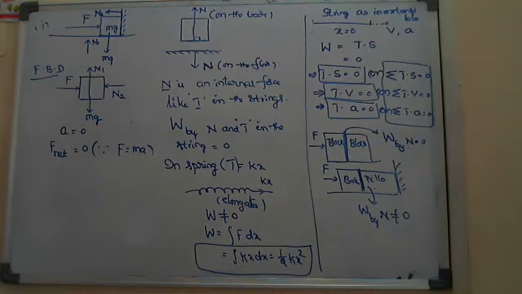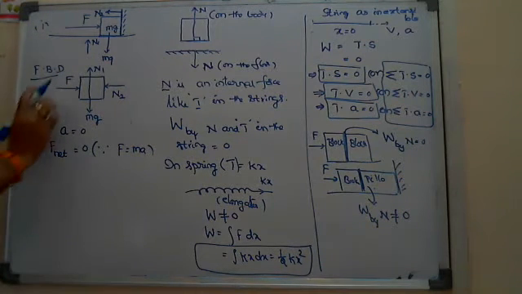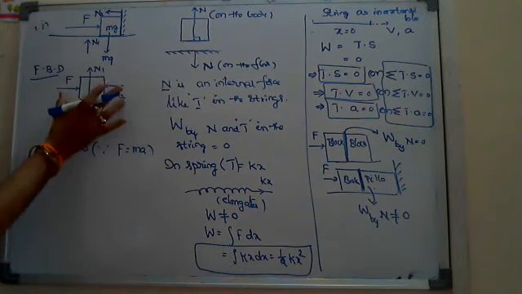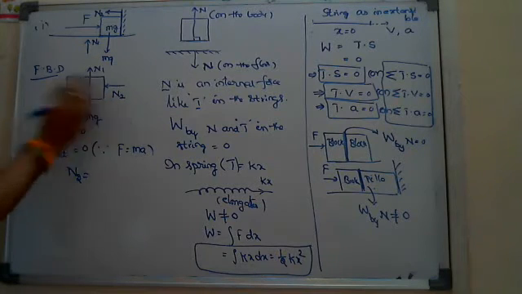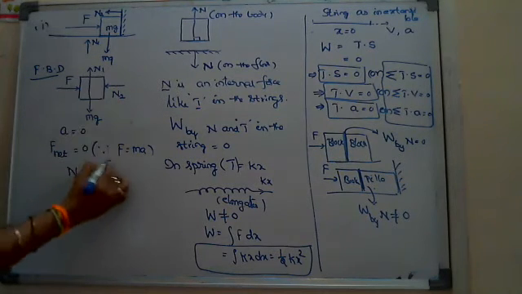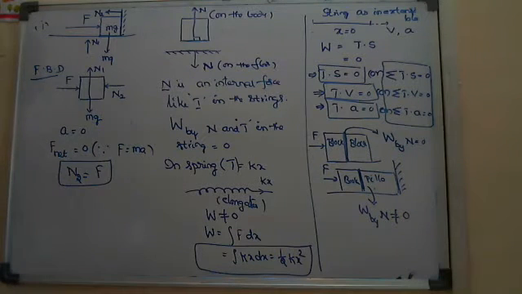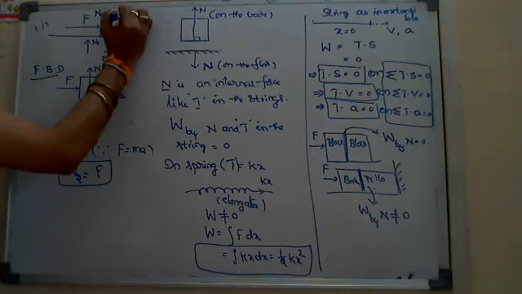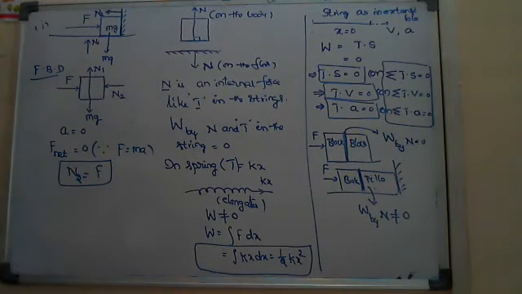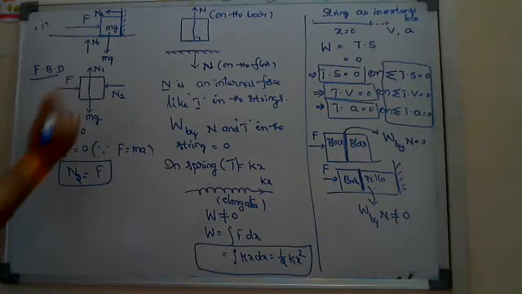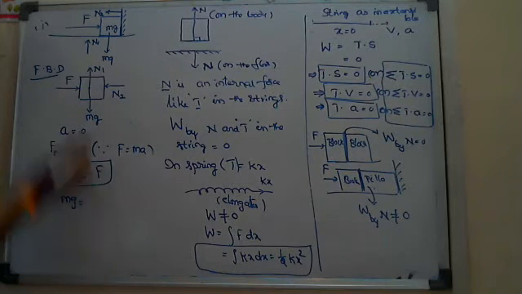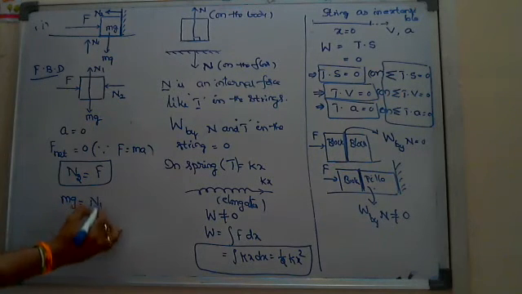So since F net equals 0, along the x-axis these two are in opposite directions. Straight away you can say N2 is equal to F. If they ask what is the normal reaction applied by the wall, N2 is equal to the applied force. And the normal reaction at the floor, along the y-axis, the downward force mg is equal to the upward force N1.